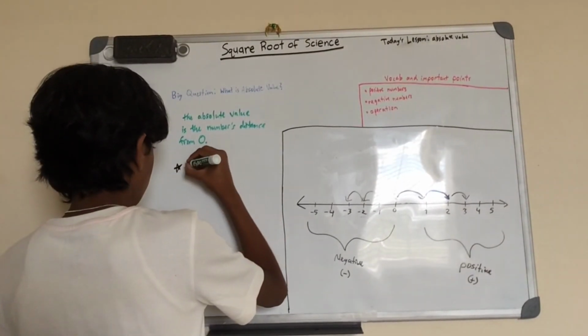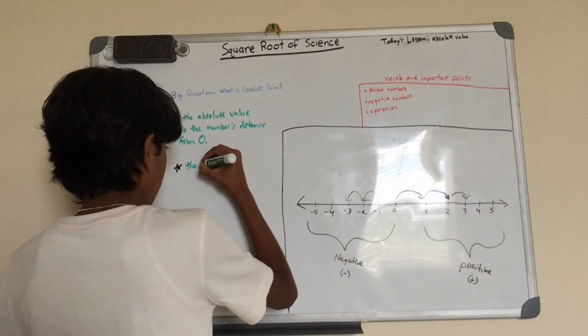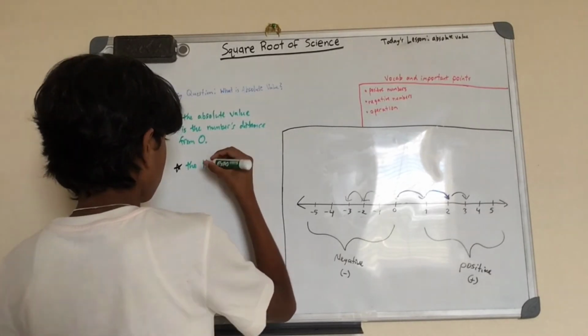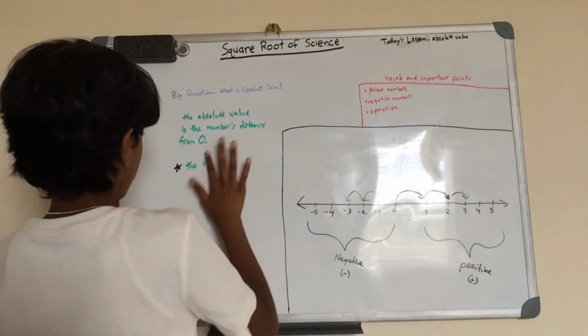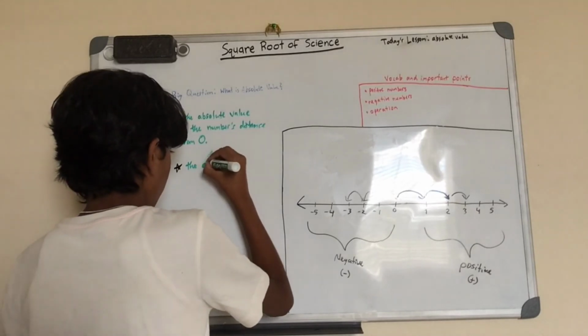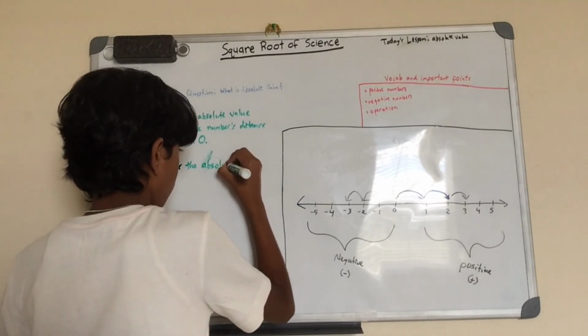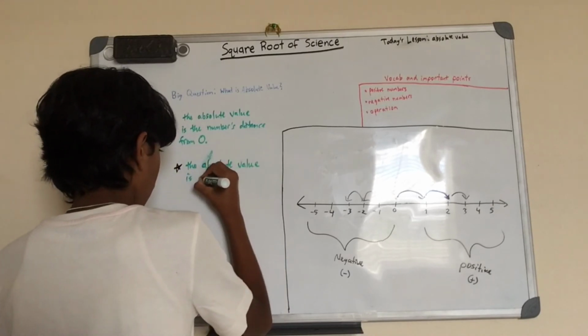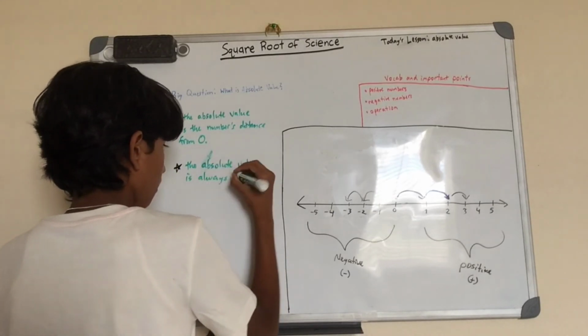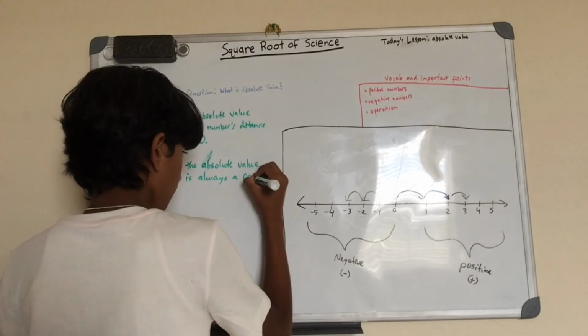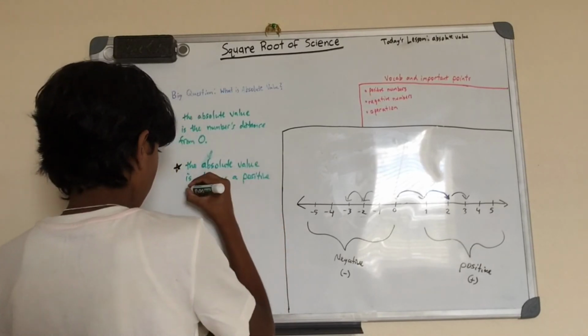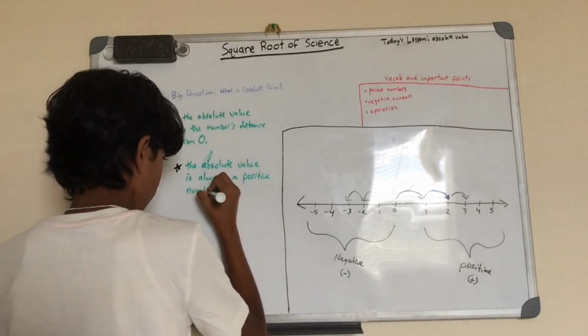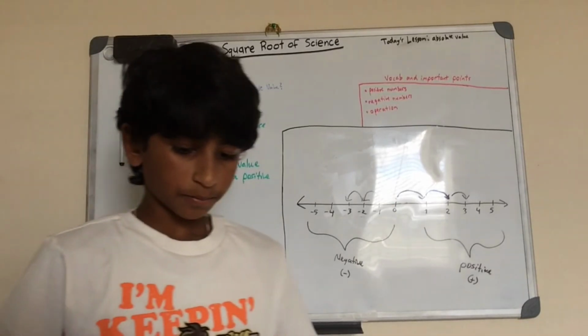So in green, the absolute value is always a positive number. Always a positive number.